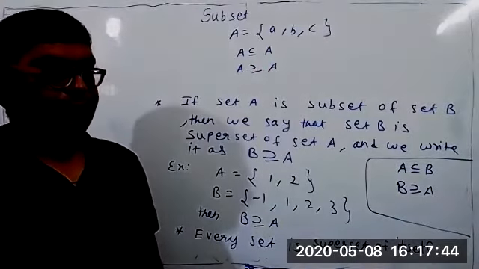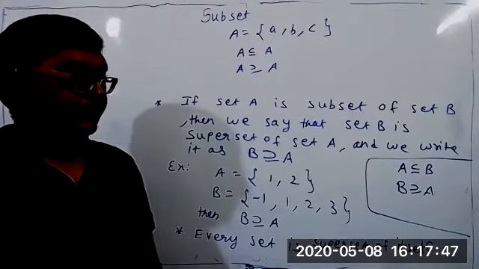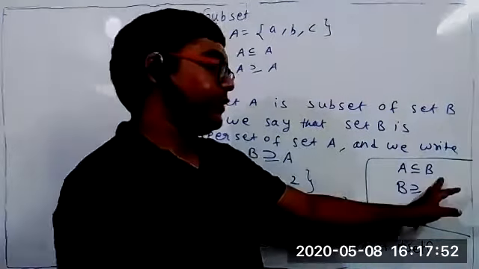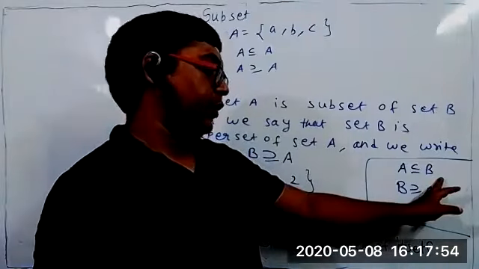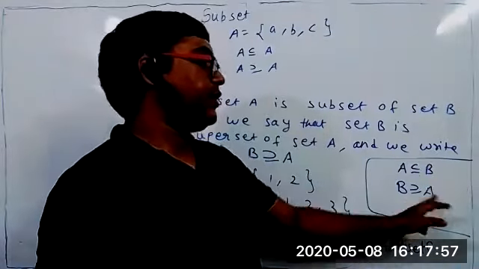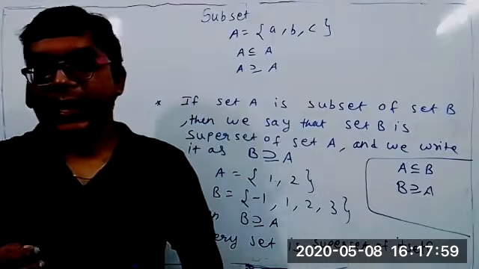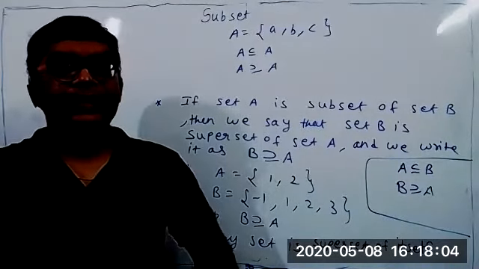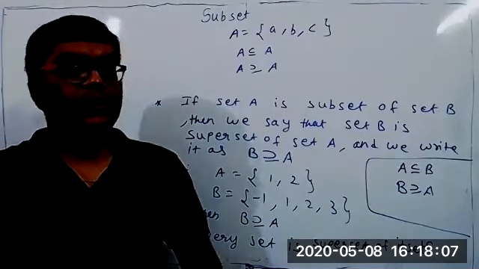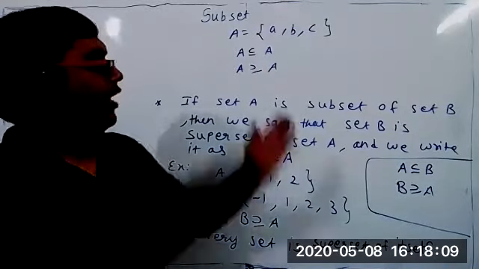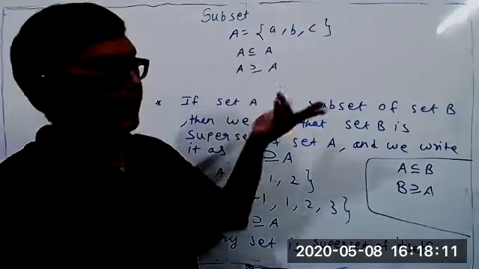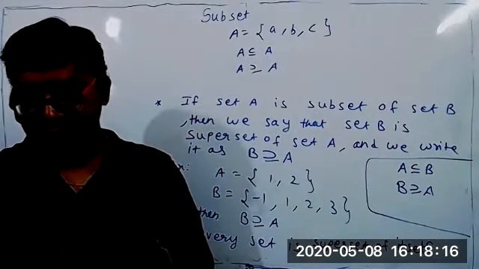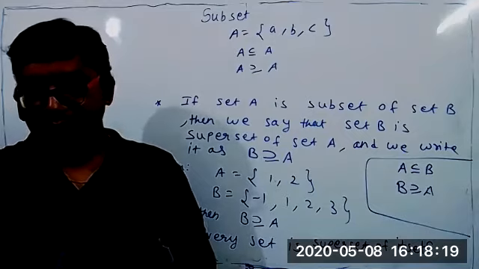Think over it. Because A is a subset of B, the same sentence you are writing in one more way. When A is a subset of B, it means B is a superset of A. Like I say, there are two boys, boy A and B. A is taller than B. The same thing I'm saying, B is shorter than A. Correct? So A is a subset of A means A is a superset of A also. Is it difficult? No, sir.